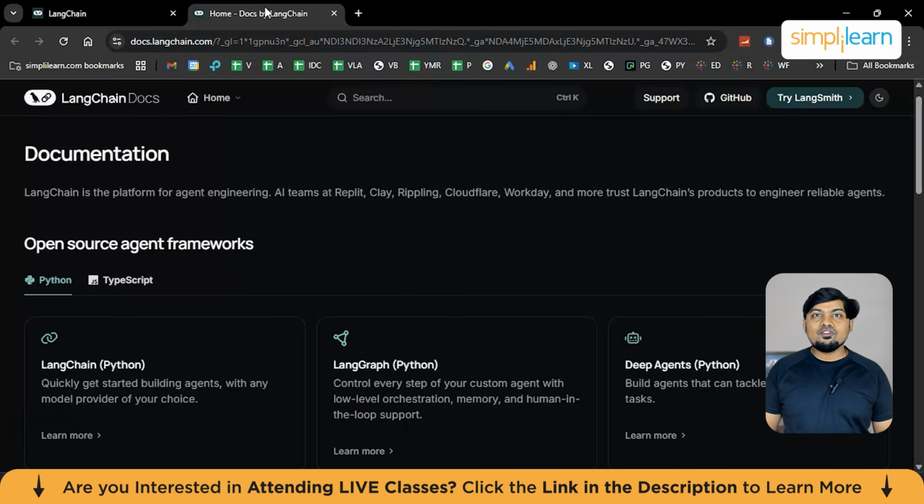Now, let's focus on why LangChain matters in real-world applications. LangChain is widely used because it addresses real pain points. Companies use LangChain for customer support agents, internal knowledge assistants, data analysis co-pilots, workflow automation, research tools, and also a lot more. The reason it works is simple. LangChain respects the limitations of LLMs instead of ignoring them. It assumes models can fail, prompts need iteration, and systems need monitoring.